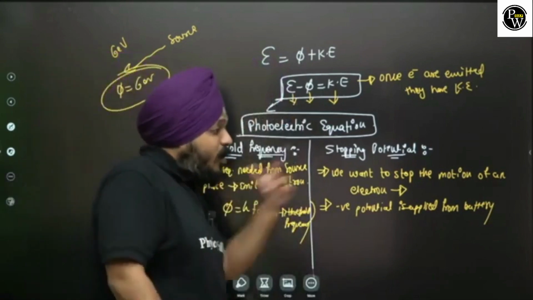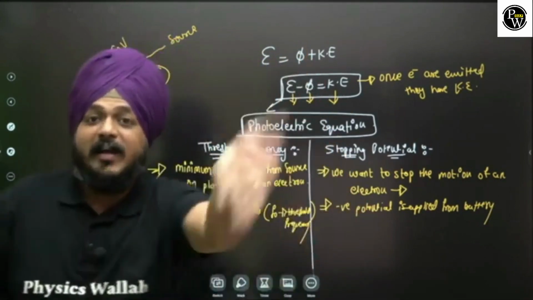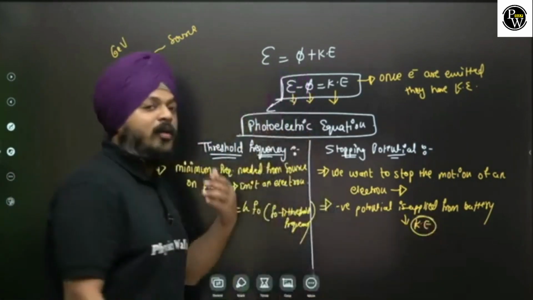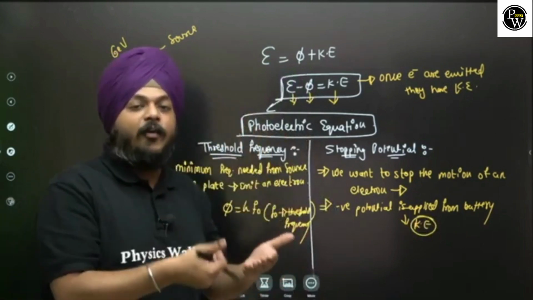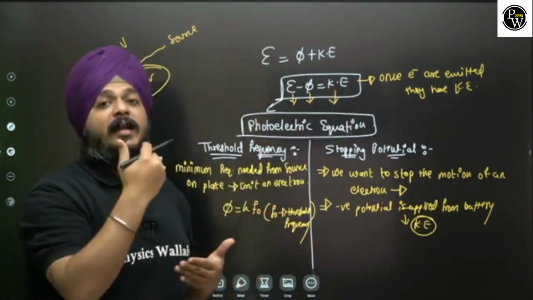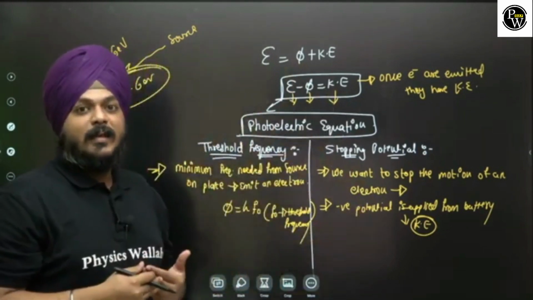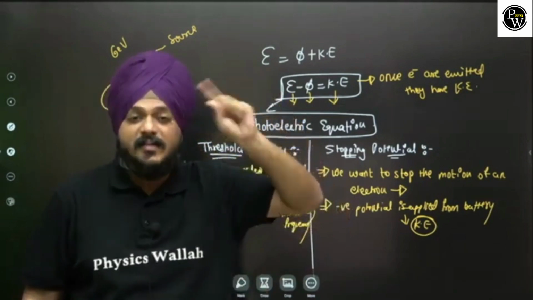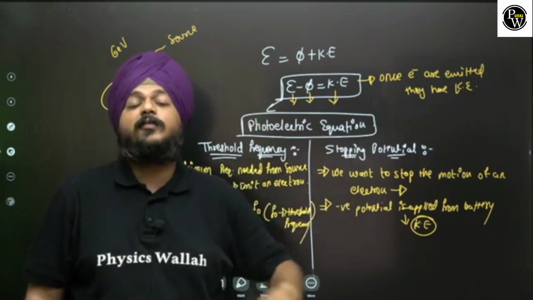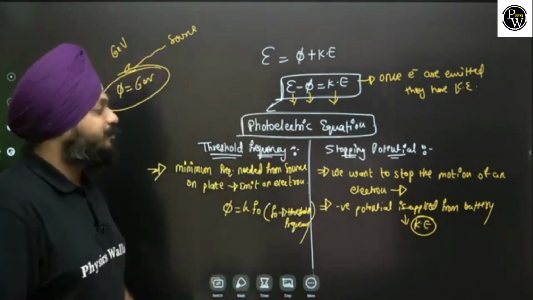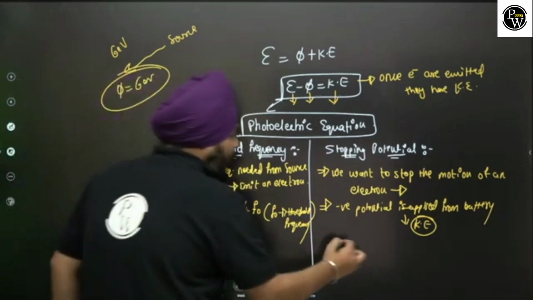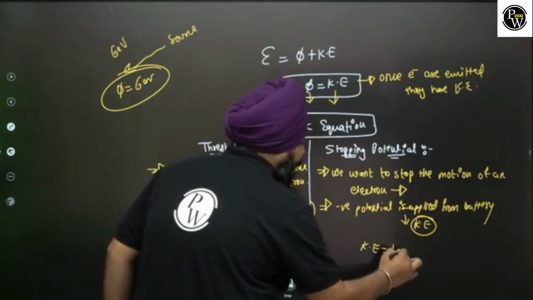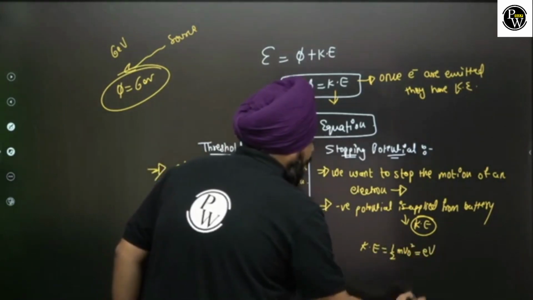Now how do you decide how much negative potential should be applied? It completely depends on the kinetic energy. The same amount of kinetic energy the electron possesses is applied as a negative value from the battery at the anode. So they will oppose each other and the motion of the electron will get resisted, and finally after some time it will get stopped. So stopping potential is equivalent to the kinetic energy, half m v0 squared, in electron volts.